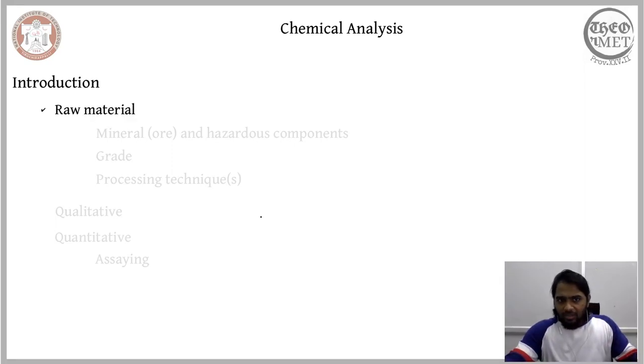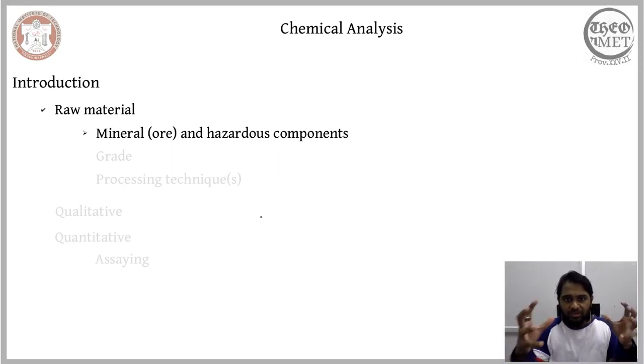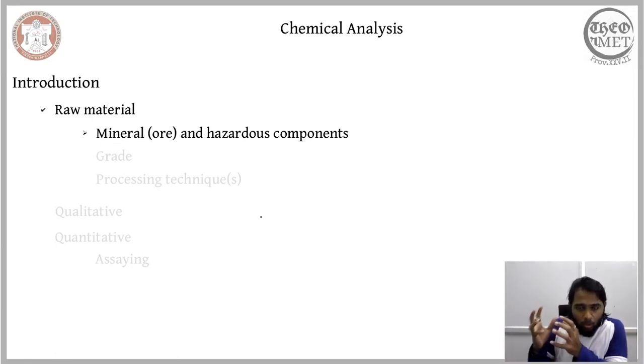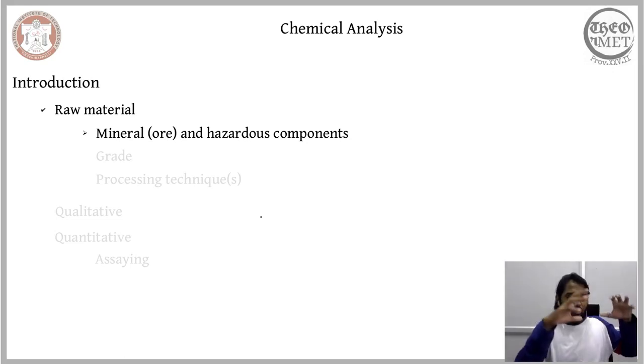Now, like we considered moments before, the raw material for our mineral processing is nothing but the large particle that comprises both mineral and gangue. In order to assess this mineral and its surrounding particles, what is there in this given mineral and what is the impurity that surrounds it, we employ chemical analysis. The role of chemical analysis in mineral processing begins with analyzing the raw material that we have. It begins with understanding the composition of a localized region and the composition of the surrounding region.